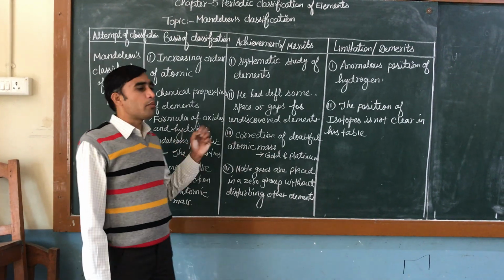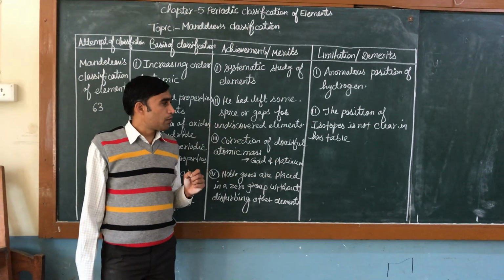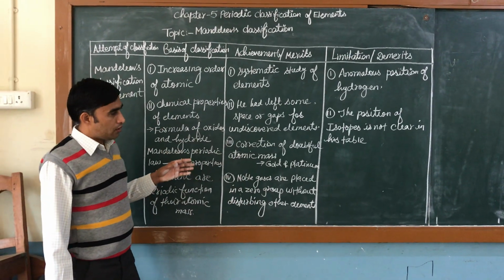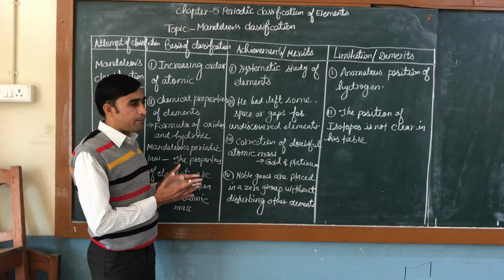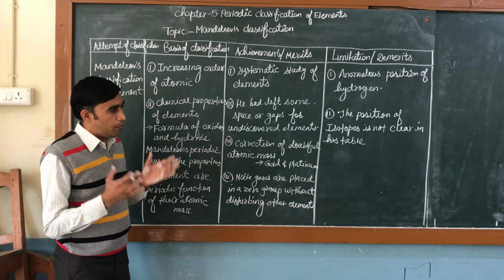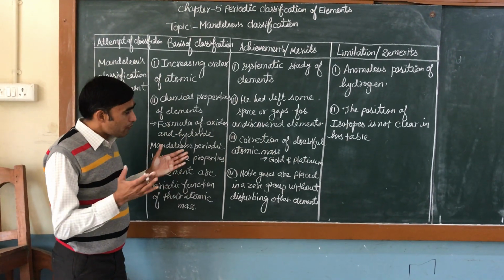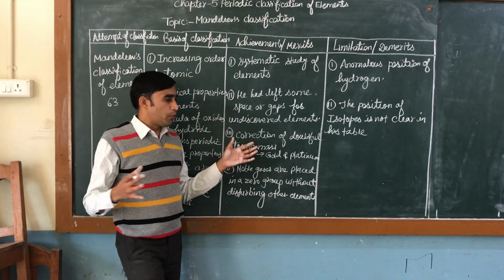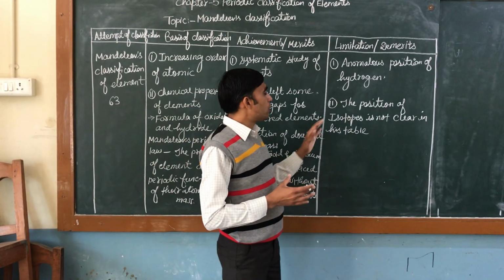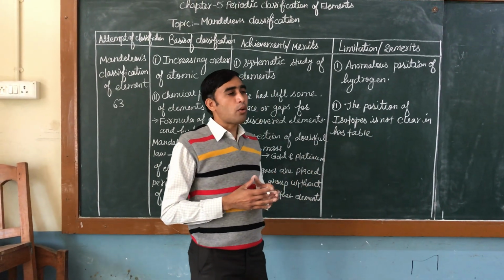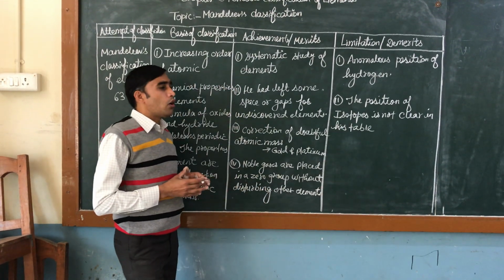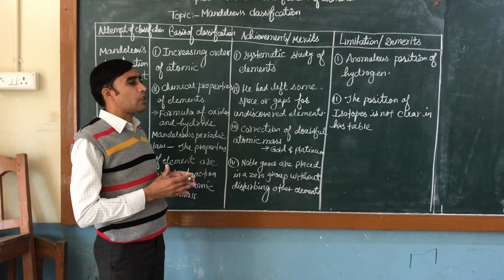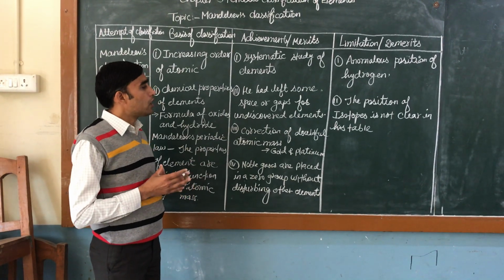They have the same atomic number but different mass number. So in Mendeleev periodic table, if you place the isotopes, they may be placed in the same period or group. If we arrange the isotopes in the same group or period, it will be difficult or the position is not clear. So it is the second demerit of Mendeleev periodic table, or it is a challenge for Mendeleev how the elements are arranged in his table.